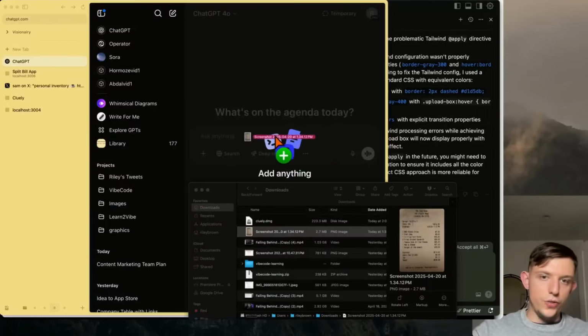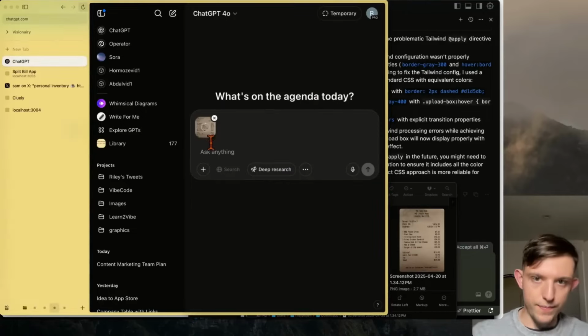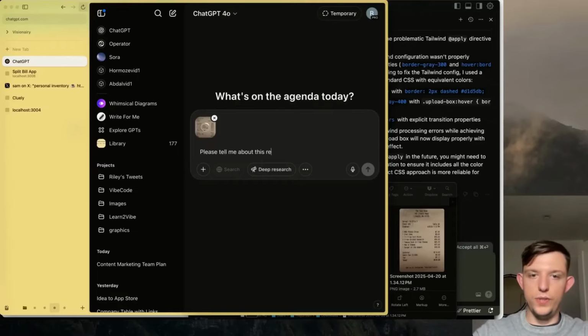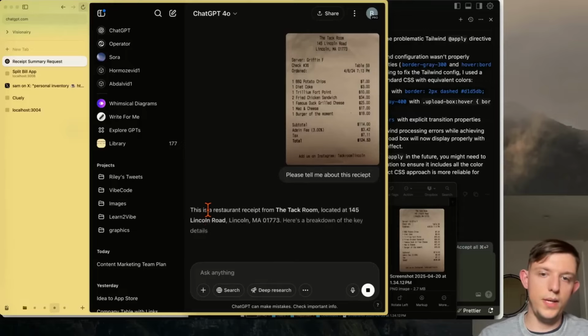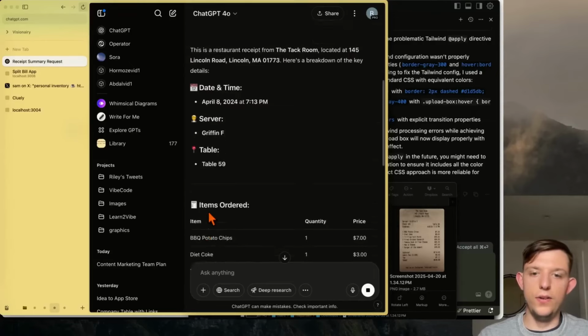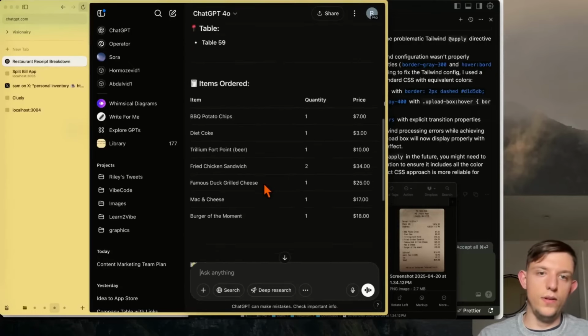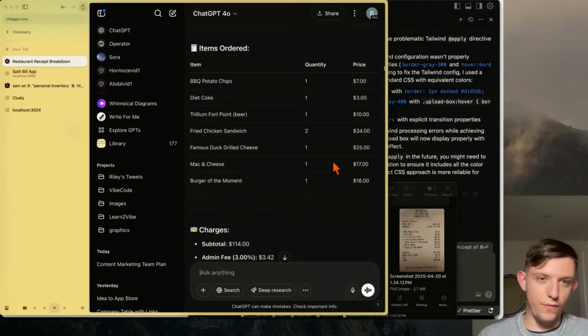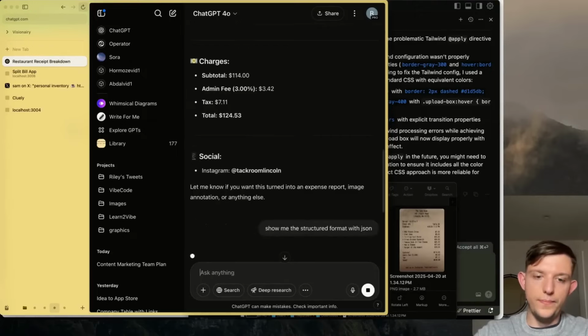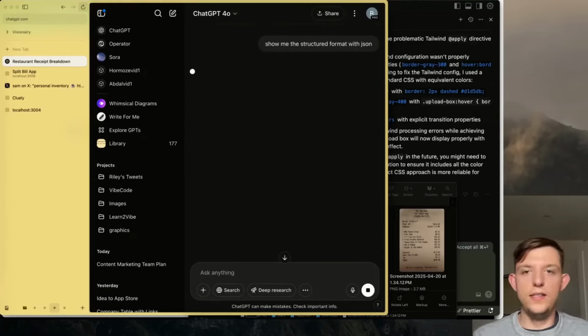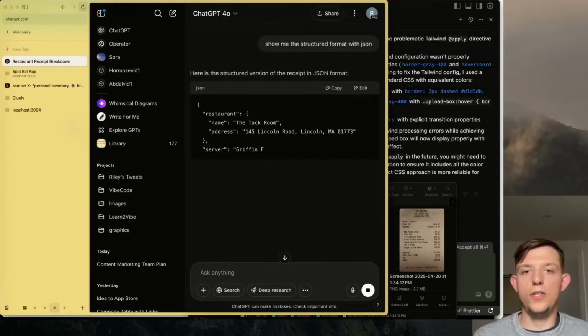If we were to upload this screenshot right here, the receipt, and we just say, please tell me about this receipt, and if we were just to enter this in as a normal ChatGPT prompt, this response that it's about to give me is unstructured data. Even though you're seeing this table, even though you are seeing this in different formats, it seems like it's structured. It is unstructured. Show me the structured format with JSON.